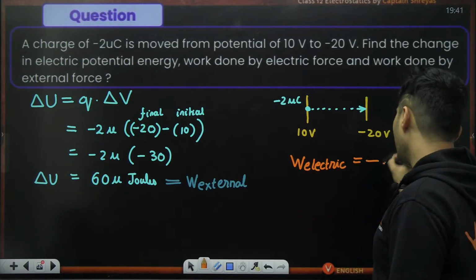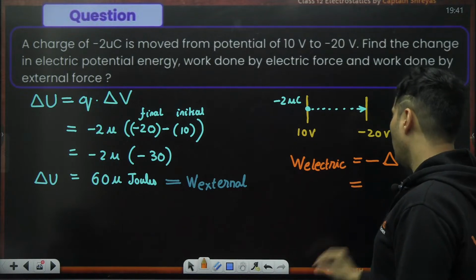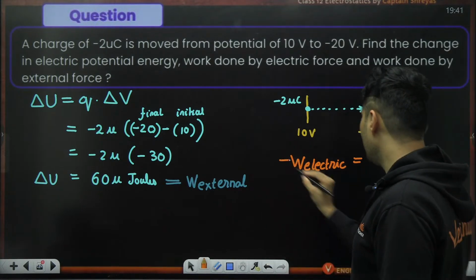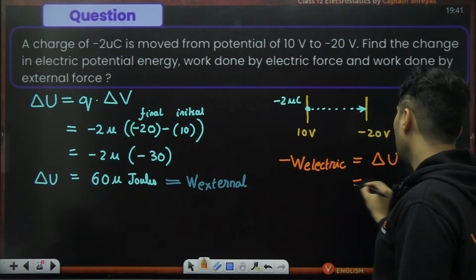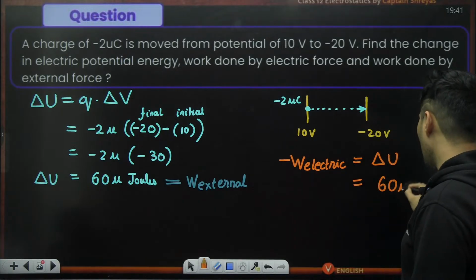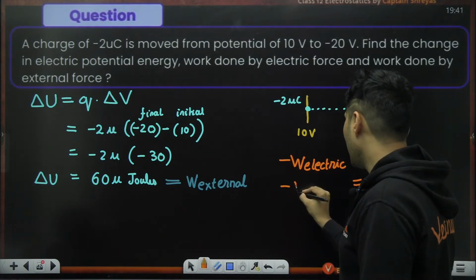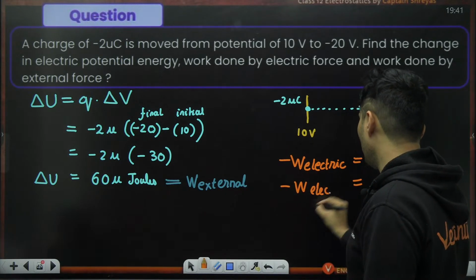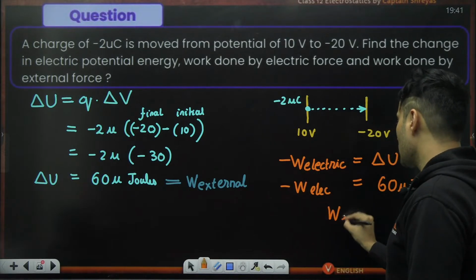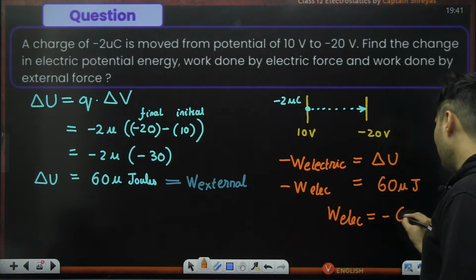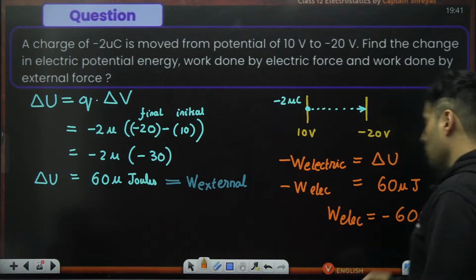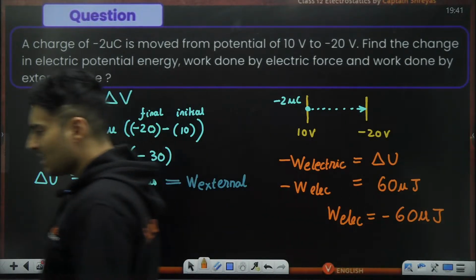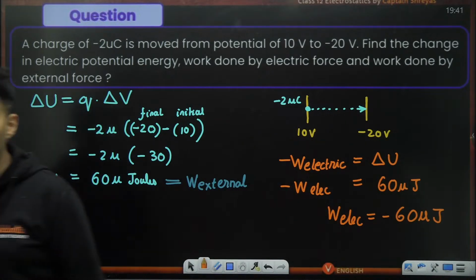It will be negative of delta U. So delta U is 60 microjoules, so minus work done by electric force is 60 microjoules. So work done by electric force will be -60 microjoules. Is that clear?